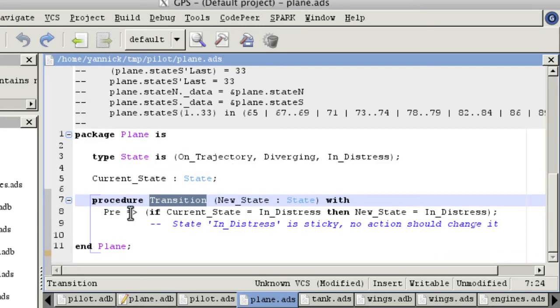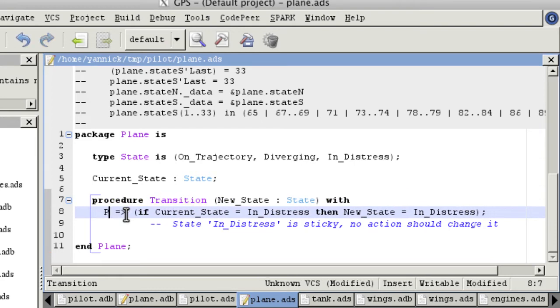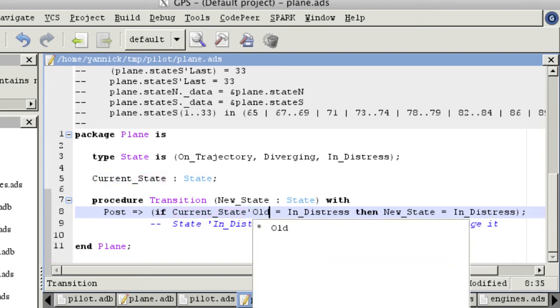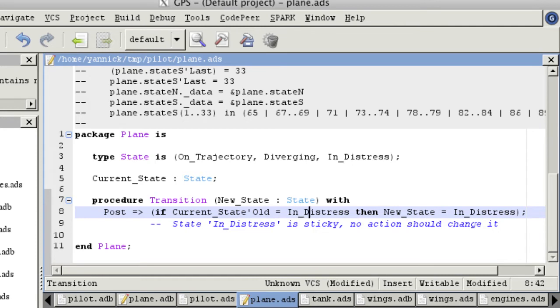Then the precondition here becomes a postcondition. And note that we have to use the special attribute 'Old here to talk about the previous value of current state. And here we can refer to the current value of current state in the postcondition.